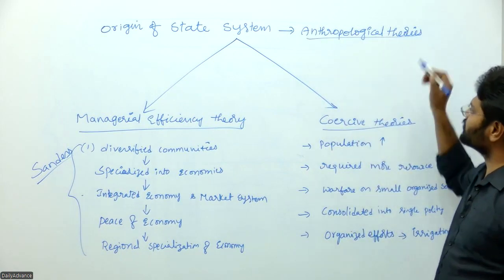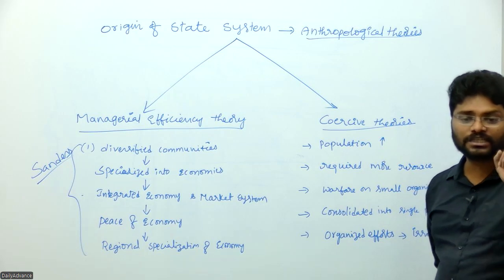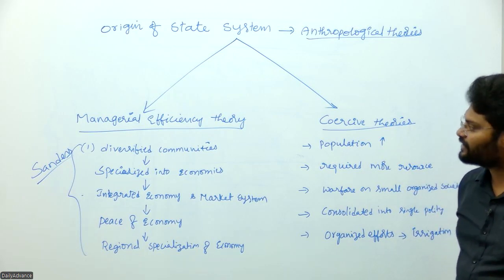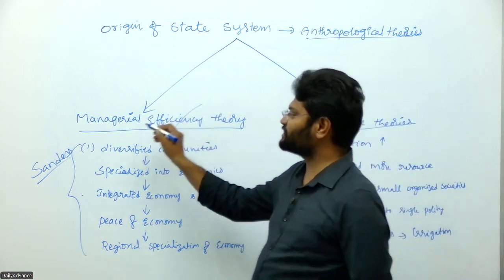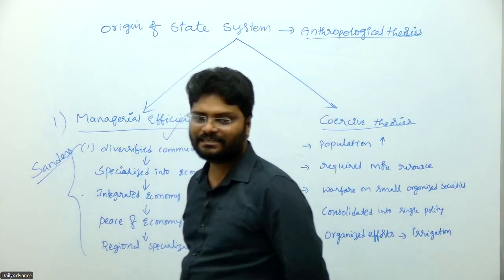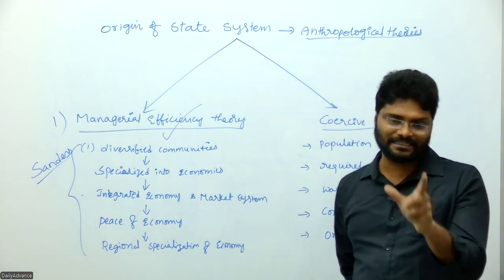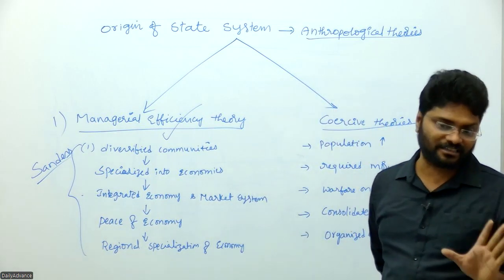Anthropologists identified two key factors for the emergence of the state system. The first is the managerial efficiency theory. In every society there exist multi-ethnic groups and diversified ecologies.